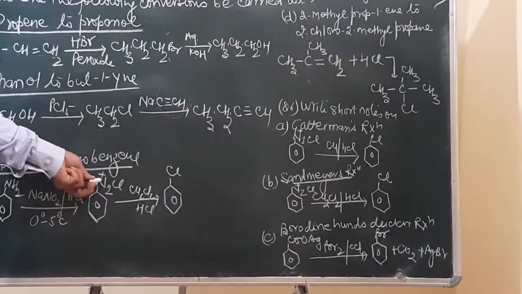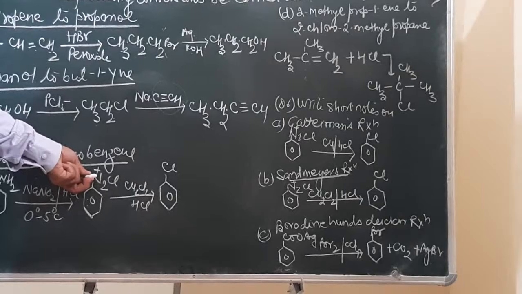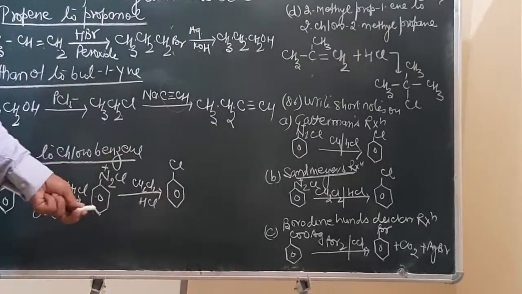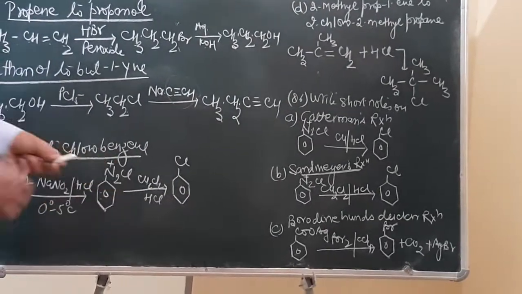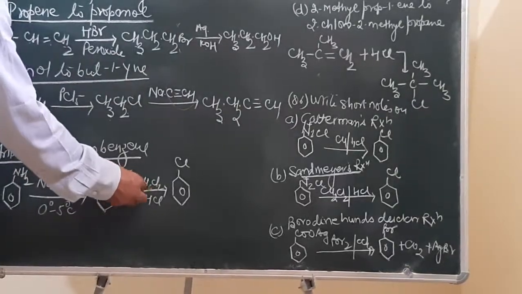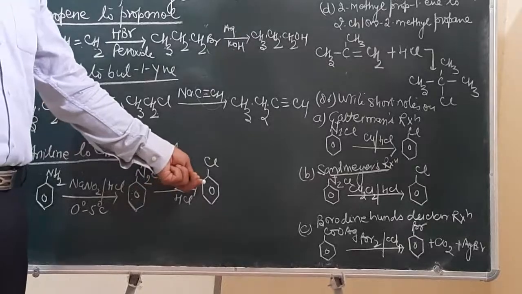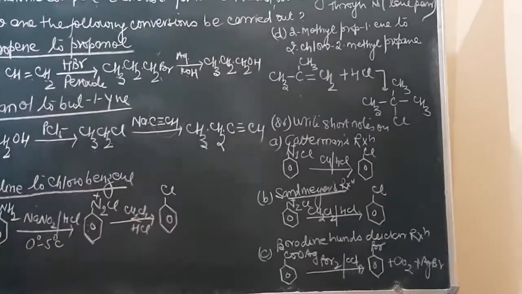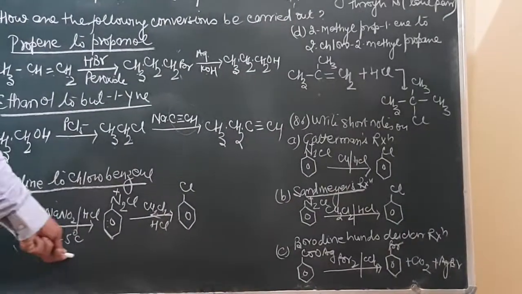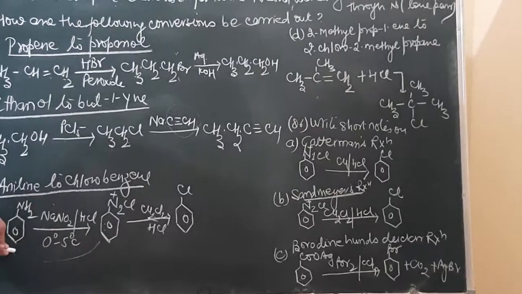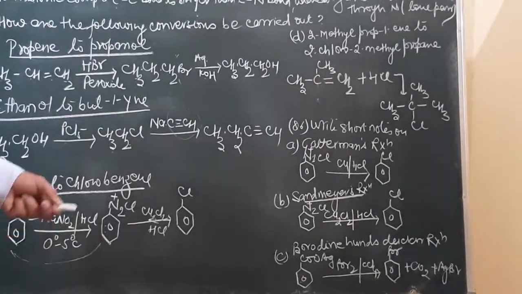Benzene diazonium salt is one of the major substances through which haloarenes can be prepared. When it is made to react with cuprous chloride, Cu2Cl2, in presence of HCl, it results in the formation of chlorobenzene. These are very important reactions; questions can be asked in the board examination related to this.